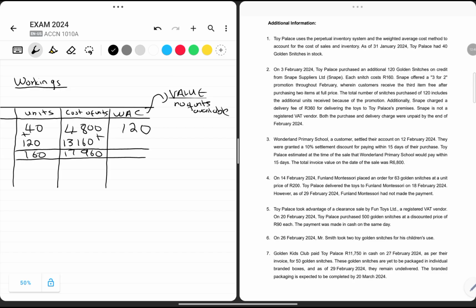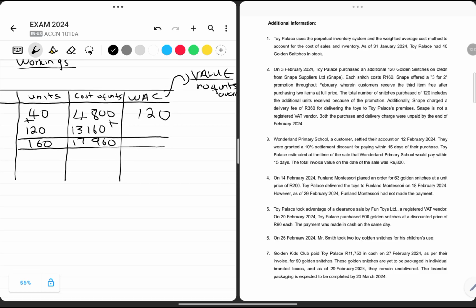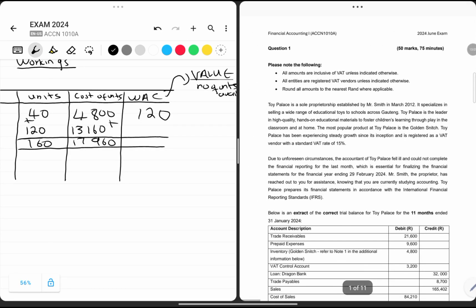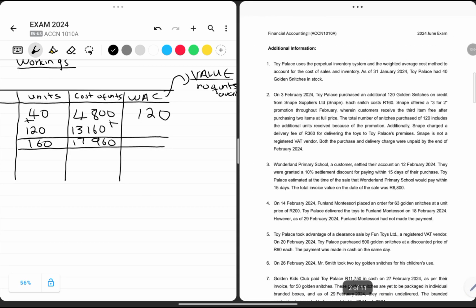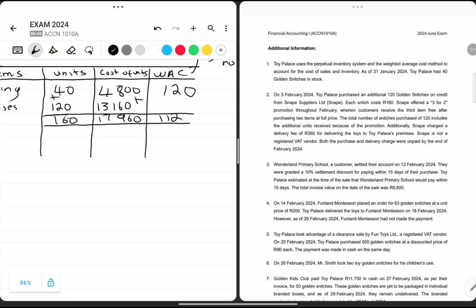So we're going to say 17,160 divided by 160. At this point, I'm getting 112.25, in which, when you remember very well, we said all amounts must be rounded to the nearest rand, which is going to be 112. So this is the weighted average cost we use in order to measure our inventory. If this is the weighted average cost, we can use this amount to account for the cost of sales.